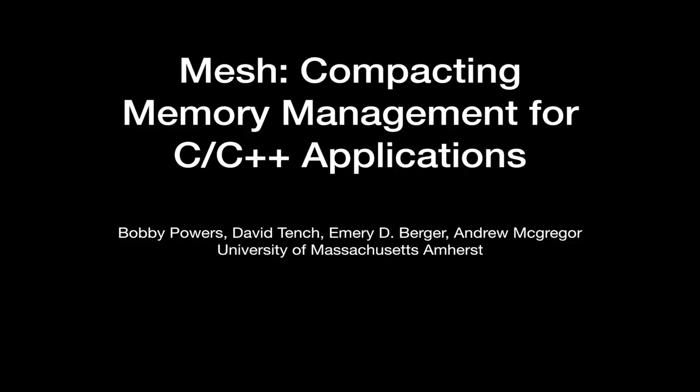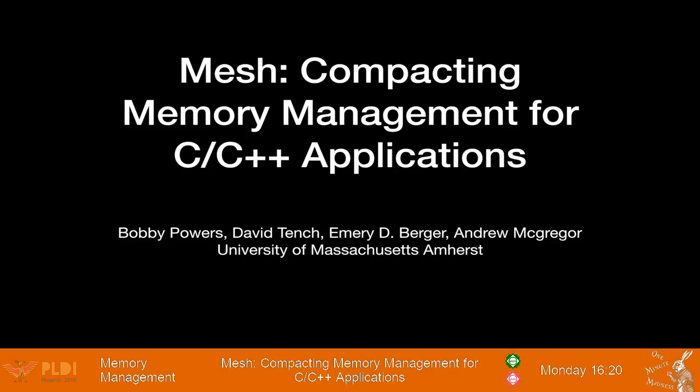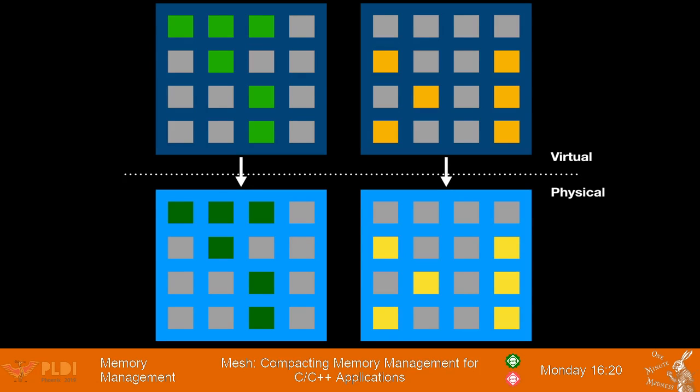Mesh is a plug-in replacement for malloc that, for the first time, eliminates fragmentation in unmanaged languages like C and C++. We say that two pages are meshable if they contain objects from the same size class and live objects on each page don't overlap.